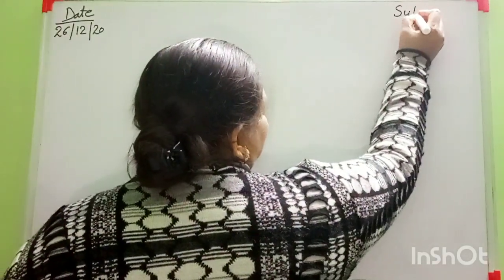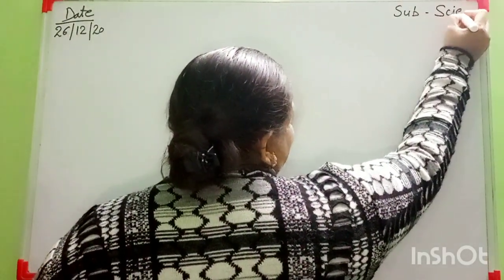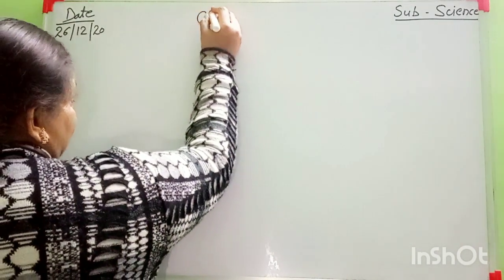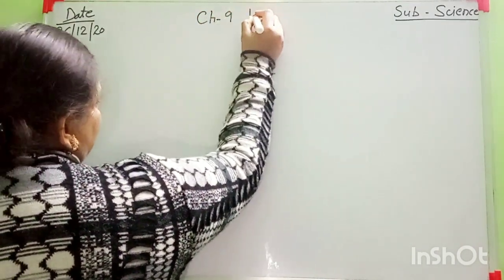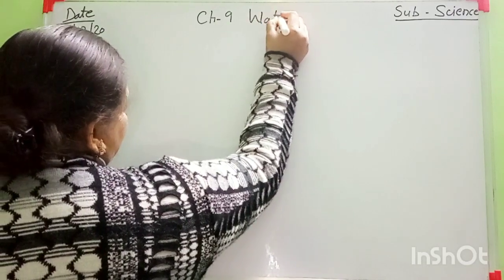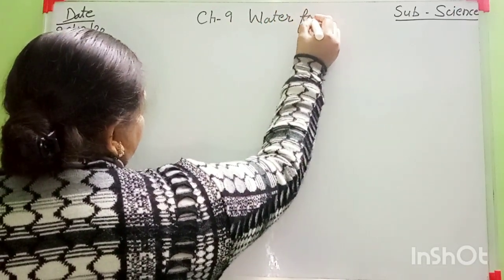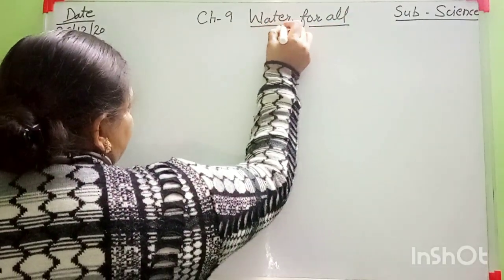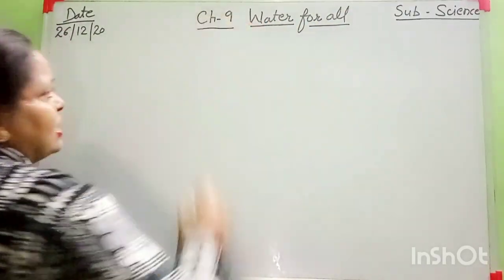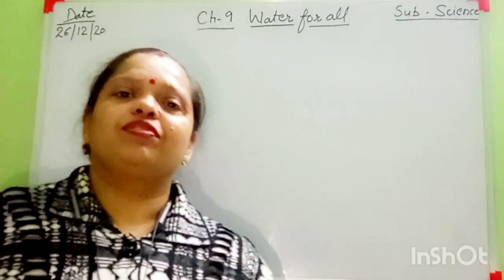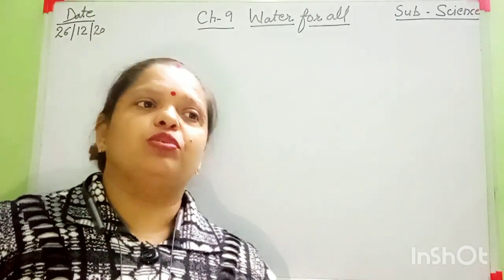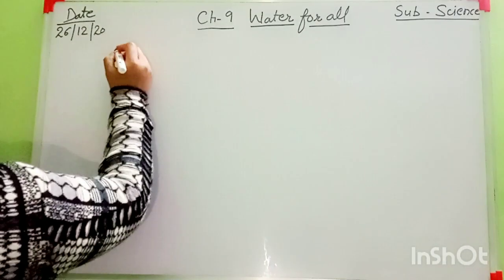So, start your class now. This is science class, and which topic is going on? Chapter 9 is going on. Chapter 9, Water for All. This is a very important chapter because water is very precious for us. Without water can we live? No. And today's class topic is water cycle.